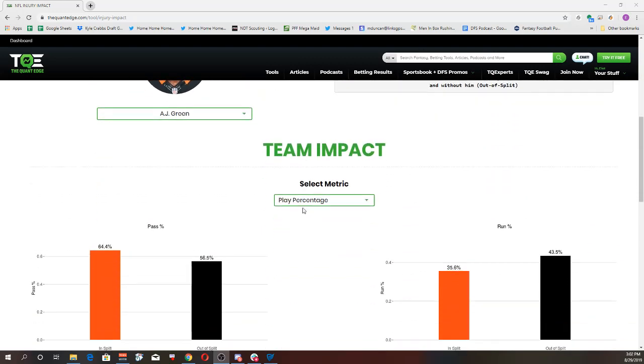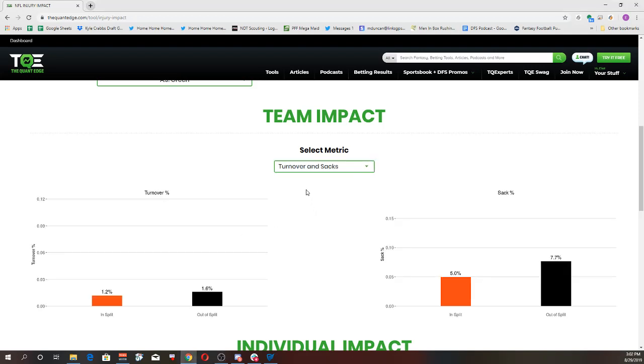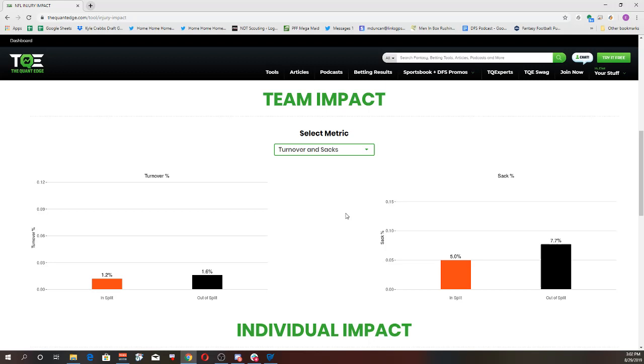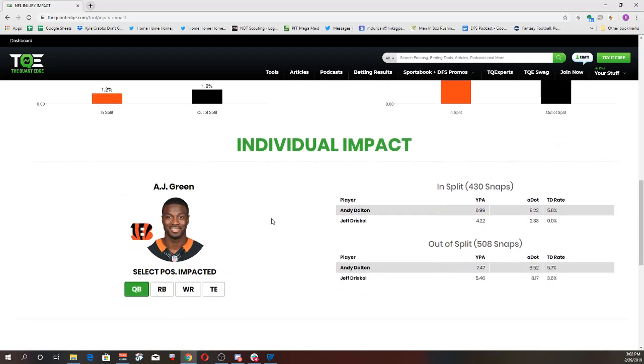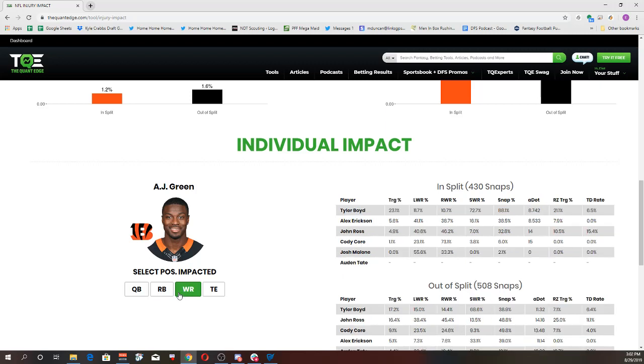And when you scroll down here, I can look at the team impact. I can see in split versus out of split of any different thing. Nice little data visualizations, nice and simple. When I scroll down, I can look at the individual impact, what kind of impact he had on Andy Dalton, what kind of impact he had on Jeff Driscoll. Running backs, Joe Mixon, target percentage, red zone carry, wide receivers and tight ends.